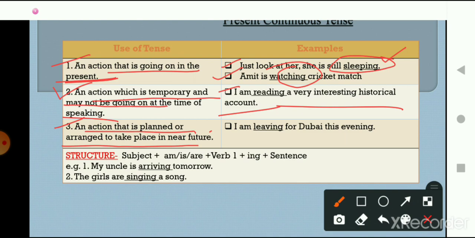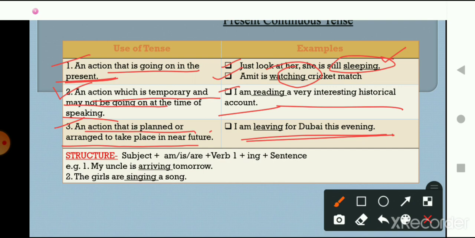I am leaving for Dubai this evening. So what is the event that is going to happen? That I am going to leave for Dubai this evening. So this action is planned and arranged to happen in the near future. Near future means that this action is going to happen in the future. And what is the action? Me leaving for Dubai this evening. So I hope you understood the three ways in which we use present continuous tense.